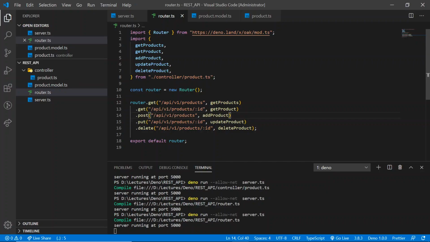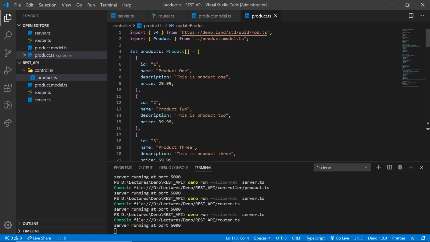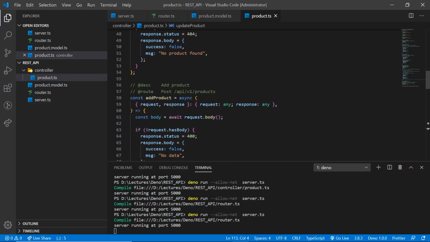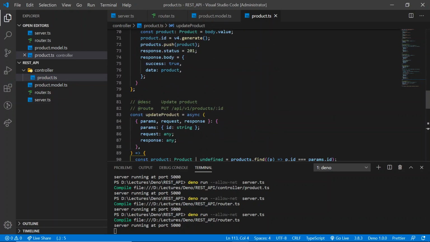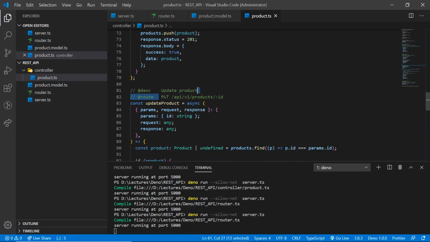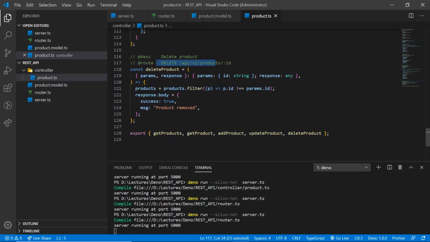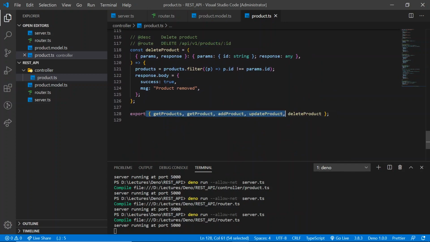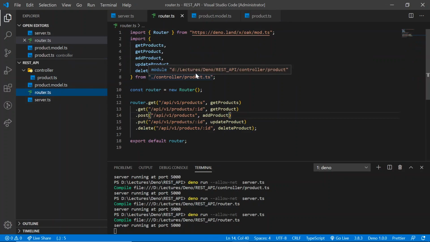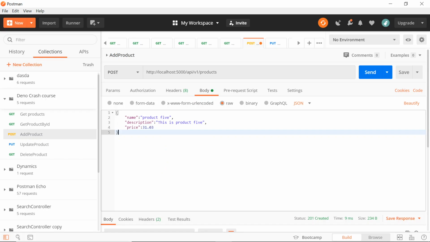Now I have copied all the methods here in the controller. You can see this is post. Put is used to update the existing record. Delete is used to delete the record, and I am exporting all the methods. If I talk about the router.ts, here I have imported all the methods and I am setting the routes. Also, after you make the changes, don't forget to run your application and switch back to Postman.